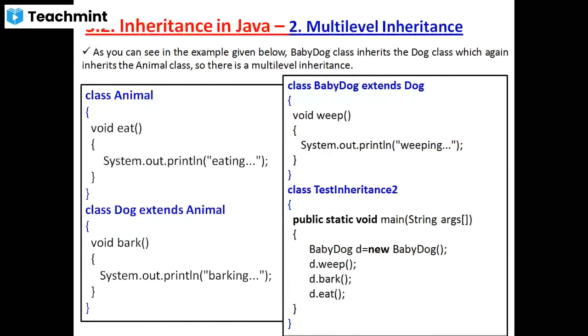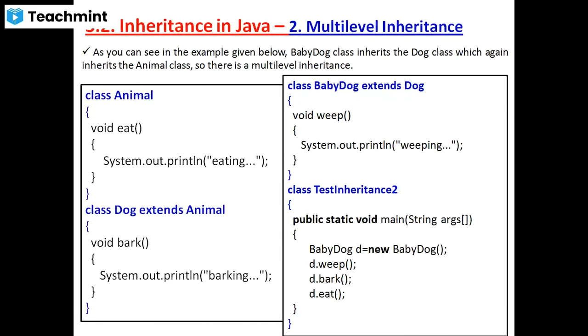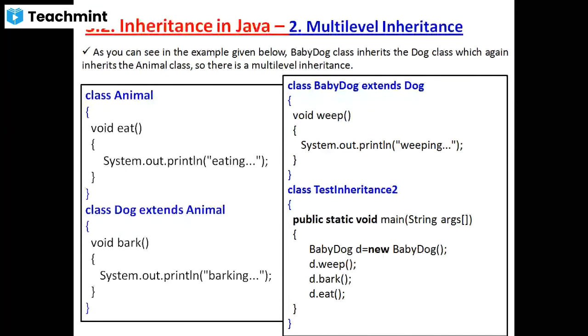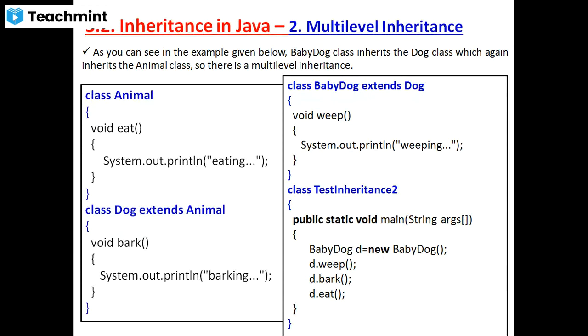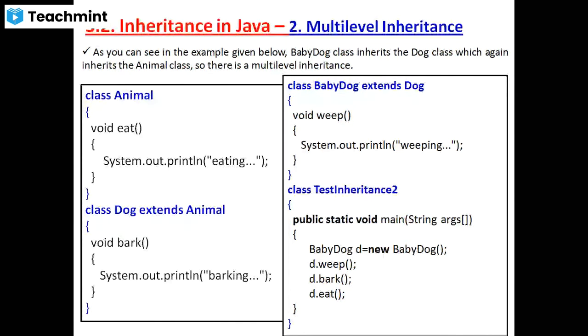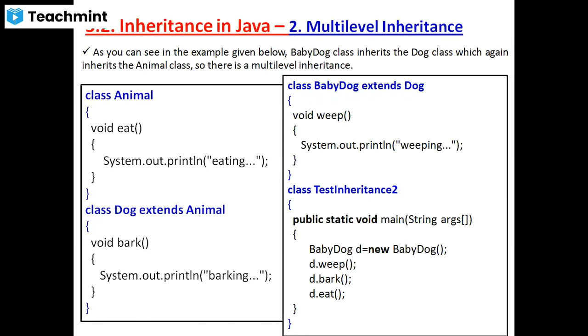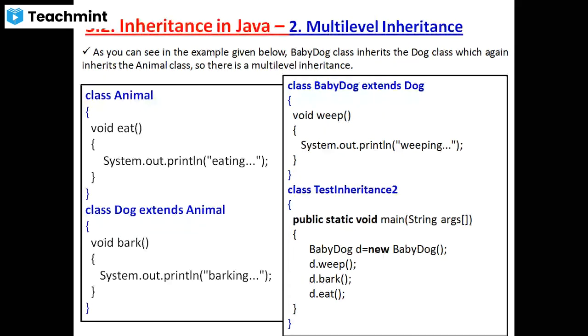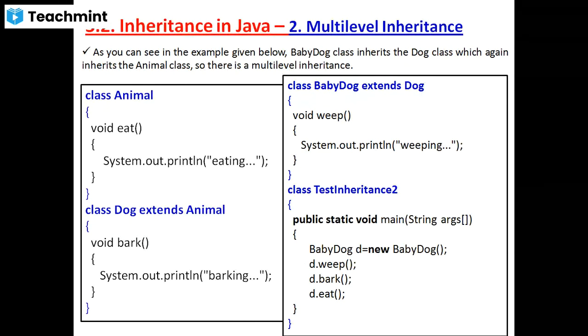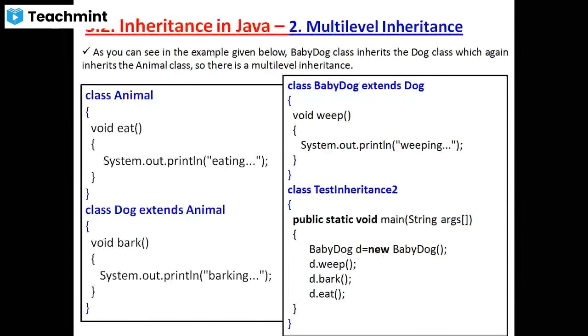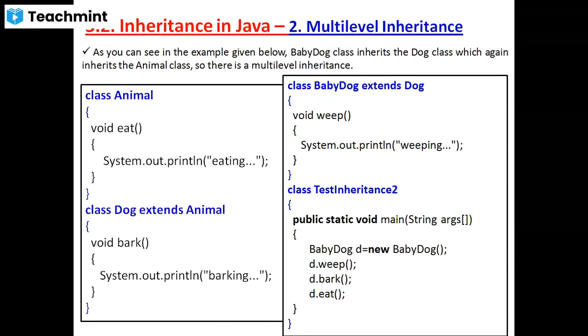The third class is baby dog, which extends from the class dog, not from animal. It contains one method named weep, and one message is displayed: weeping. These three classes are over. This is called multi-level inheritance.